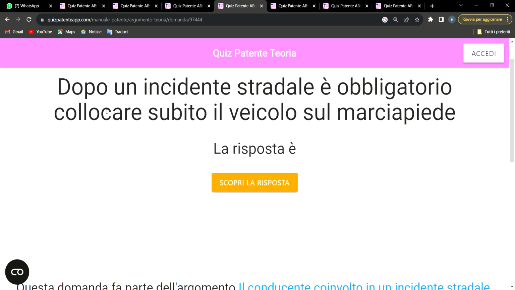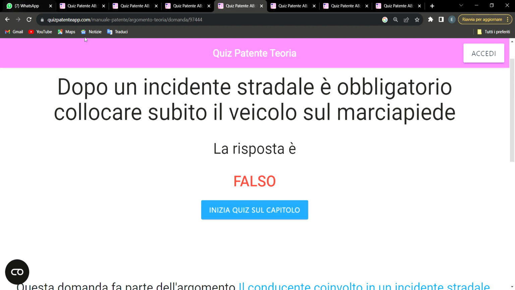Another one again, it says, dopo un incidente stradale è obbligatorio circolare subito con il veicolo sul marciapiede. I repeat the question. Dopo un incidente stradale è obbligatorio circolare subito con il veicolo sul marciapiede. Vero o falso? The answer to this question is falso. So let's see the response. It says falso. Now let me explain to you.